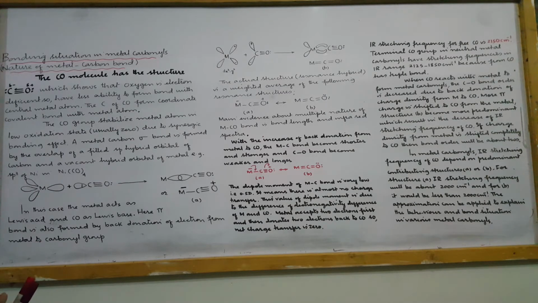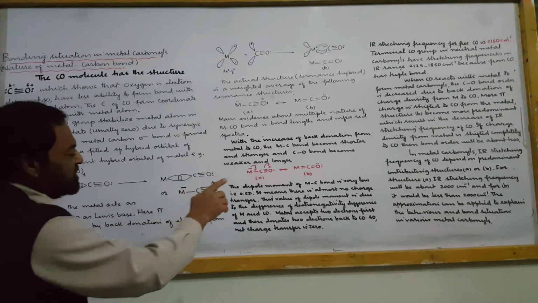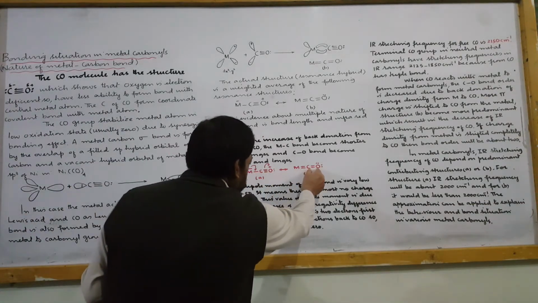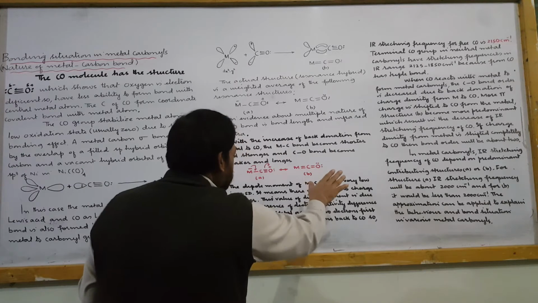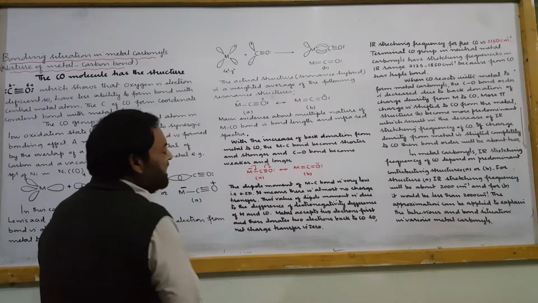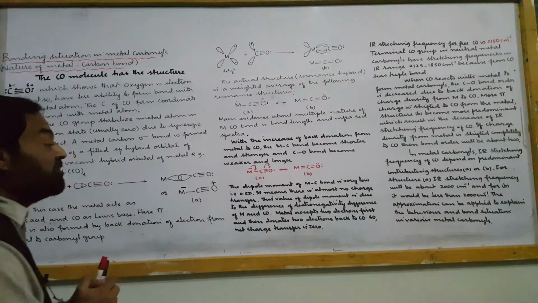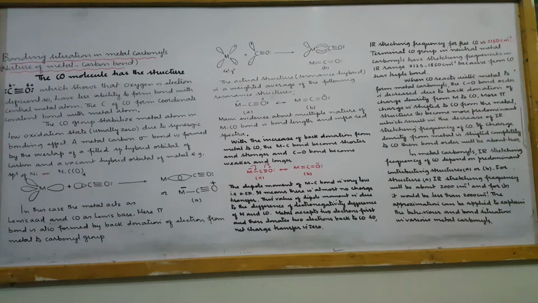The dipole moment of the M-C bond is very low. The M-C bond dipole moment is due to polarity. It is very low, that is 0.5 D, which means there is almost no charge transfer. If there were big charge transfer, big charge separation, big polarity, then the dipole moment value must be very high. This value of dipole moment is due to the difference of electronegativity of M and CO.